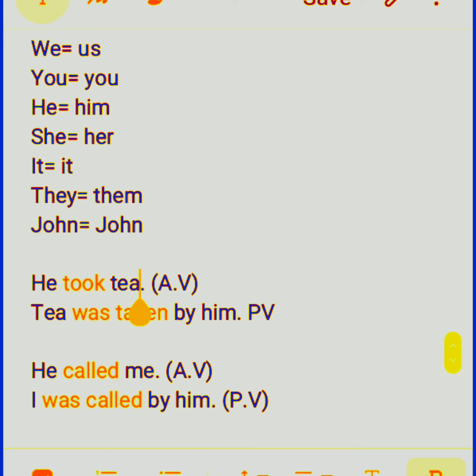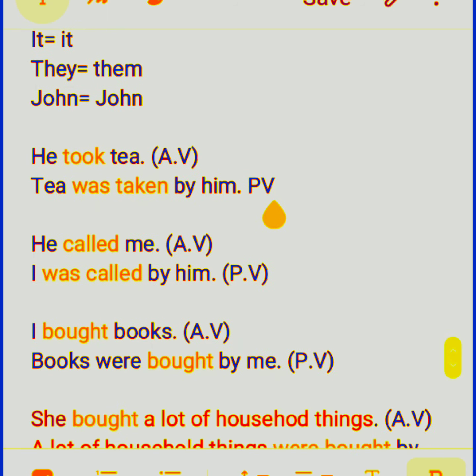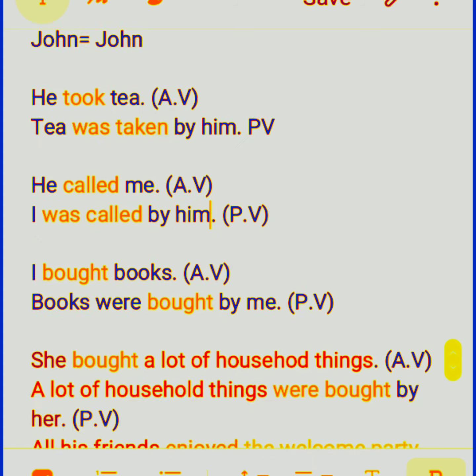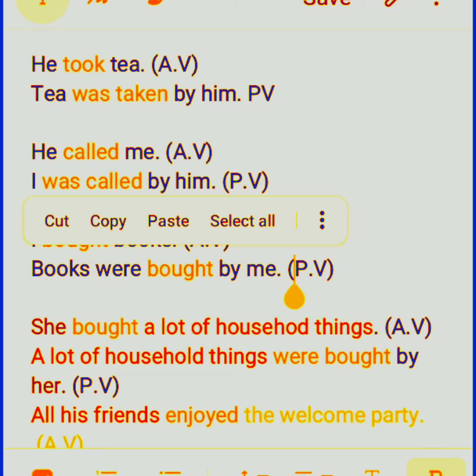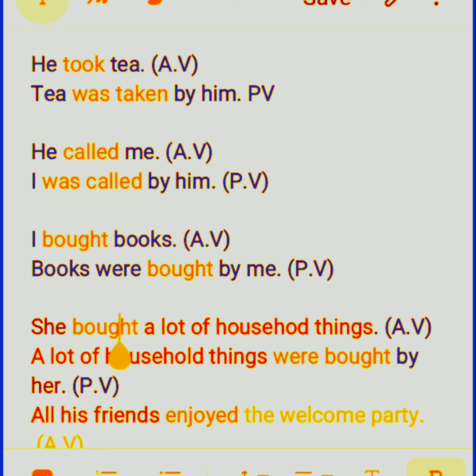He took tea. This is active voice. Tea was taken by him. Passive voice, very easy. He called me. I was called by him. This is passive voice. I bought books. Books were bought by me. She bought a lot of household things. A lot of household things were bought by her.